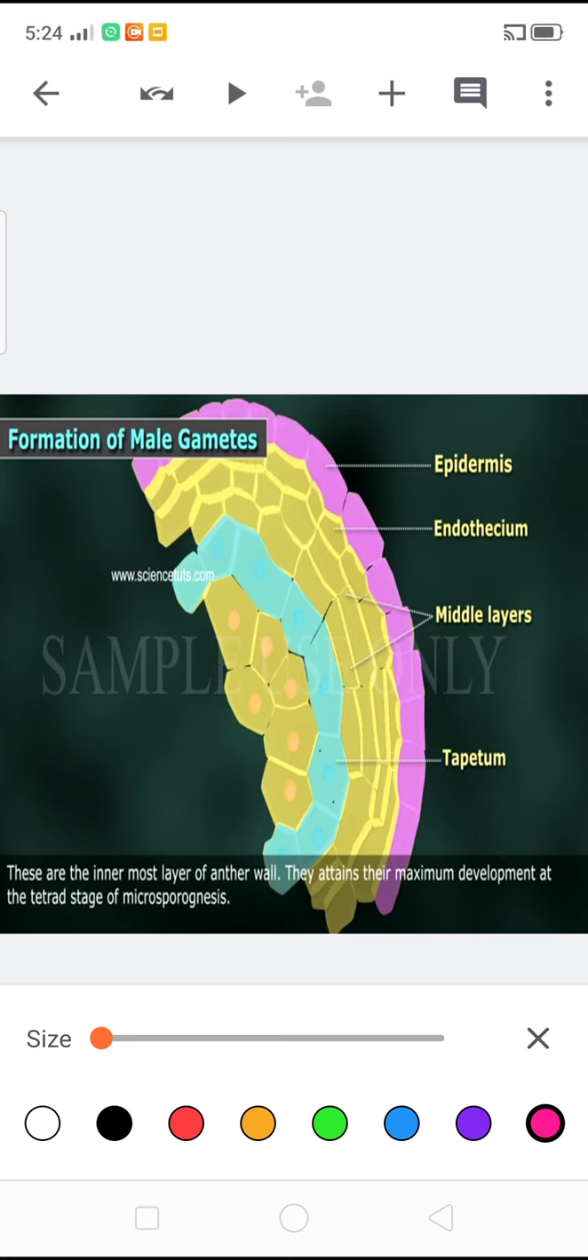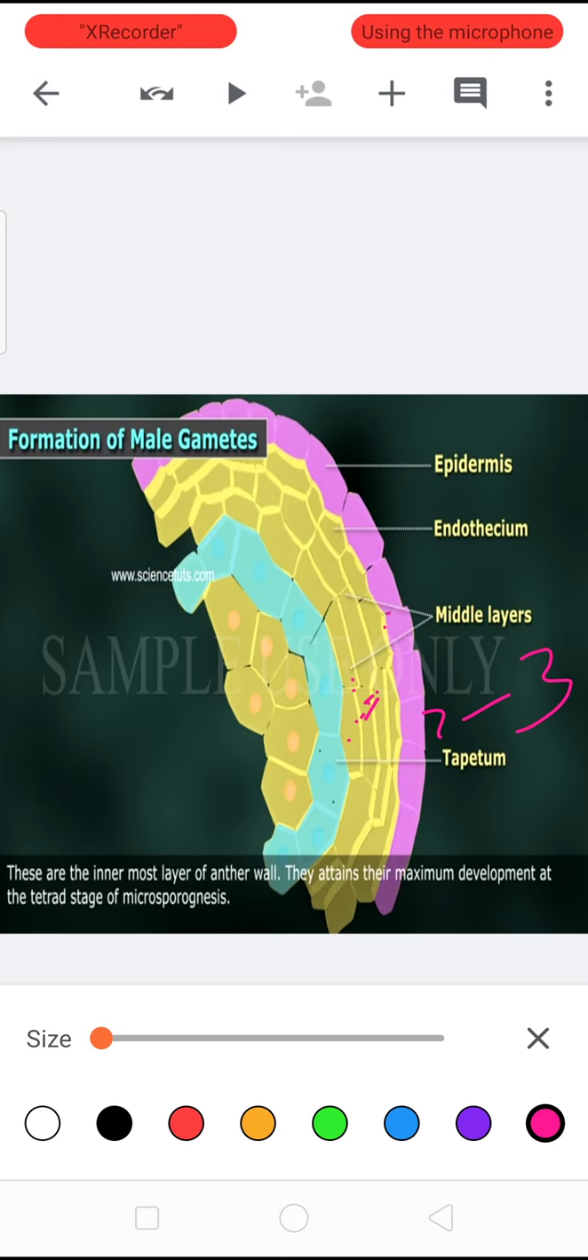Next, coming to the middle layers. Beneath the endothelium, middle layers are present. They are made up of 2 to 4 layers. The cells of the middle layer are filled with starch grains.